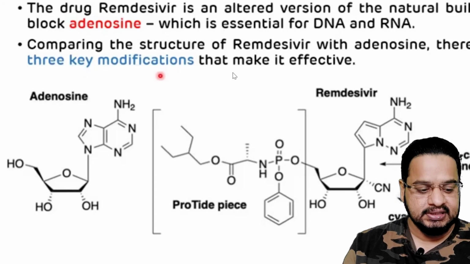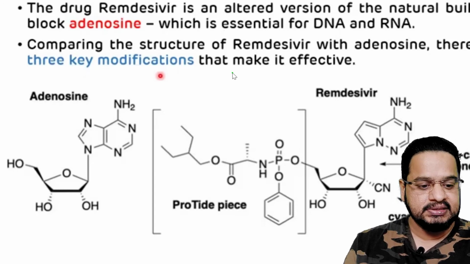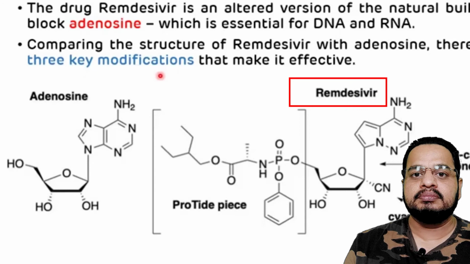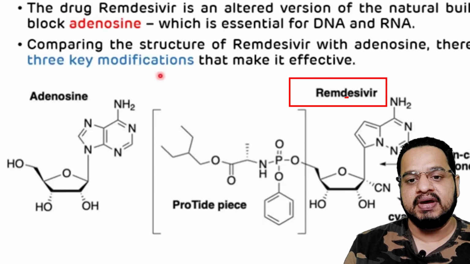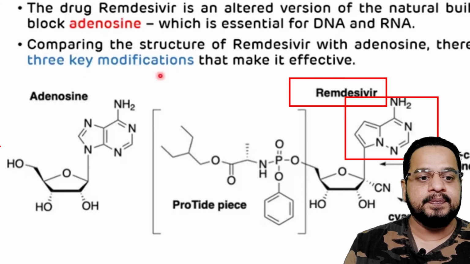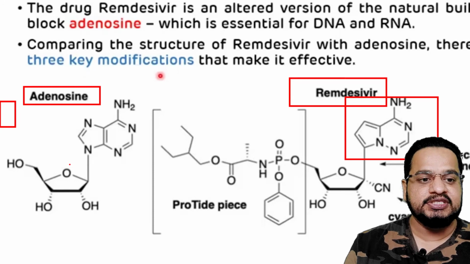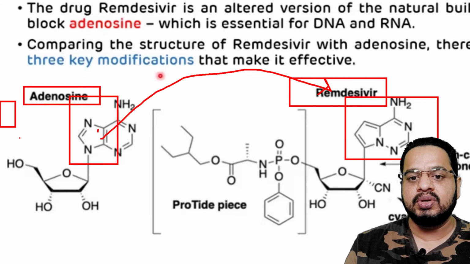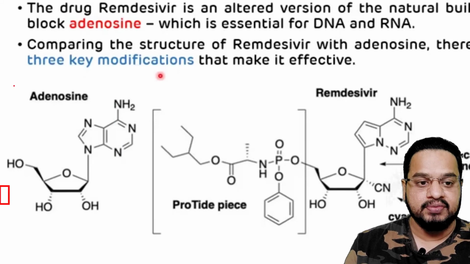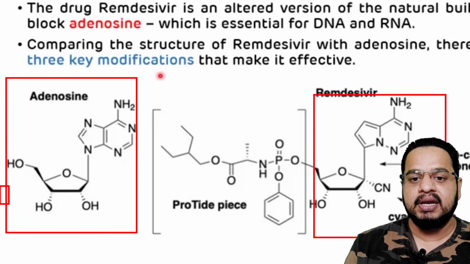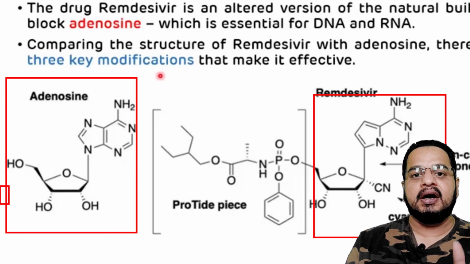Now why is remdesivir important? This drug is used in the treatment of COVID, the coronavirus. Remdesivir is also a purine analog. This is the purine base, very specifically it is adenosine. So remdesivir has similarity to adenosine. The natural metabolite present is adenosine, and to this metabolite, remdesivir is the anti-metabolite.